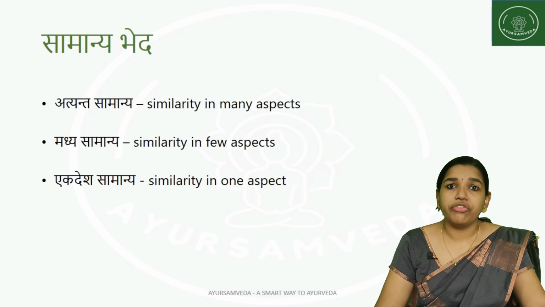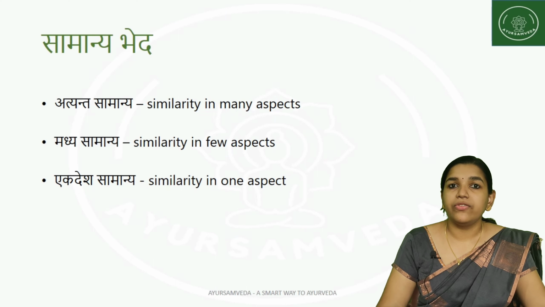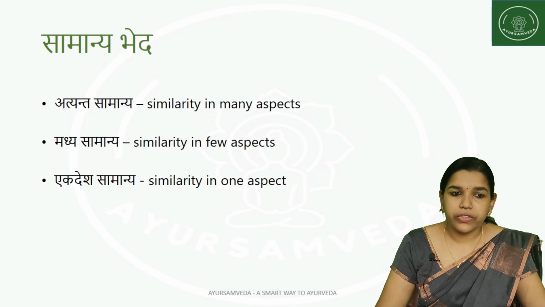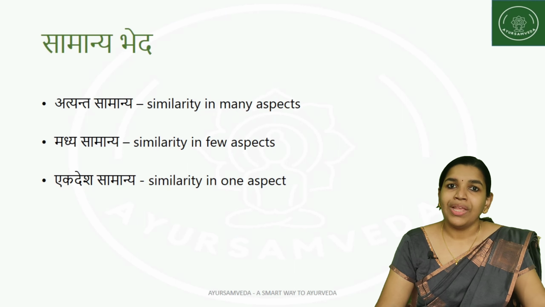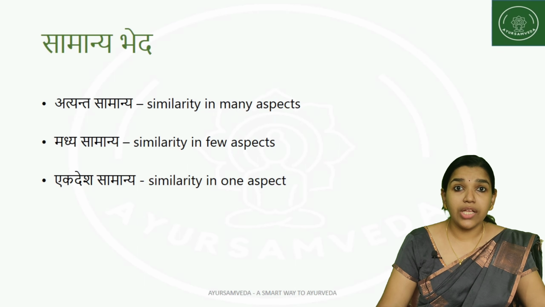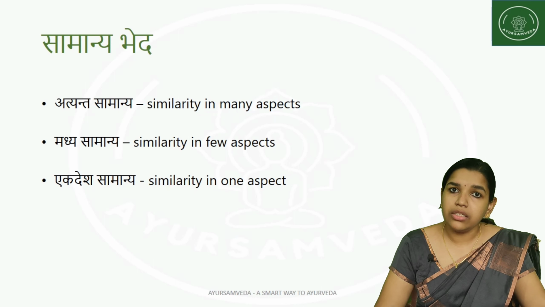Next, another set of classification of Samanya is Atyanta Samanya, Madhya Samanya and Ekadesha Samanya. Atyanta Samanya is where the similarity can be seen in many different aspects. Like if a Dravya has a similarity with something in similar gunas and also similar karmas are being done by that particular Dravya, then we can consider it as Atyanta Samanya.